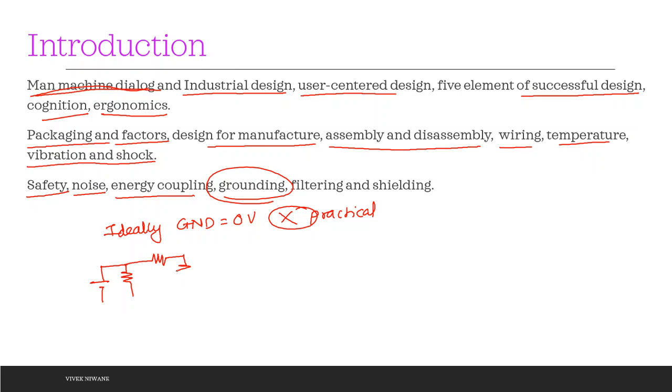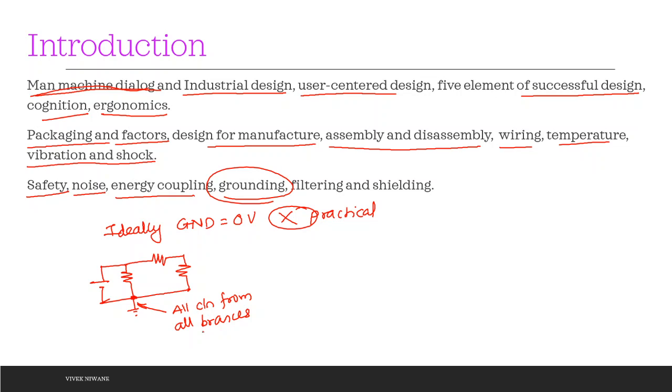All branch currents are going to flow. This is the ground, so this node has all the current from all branches.